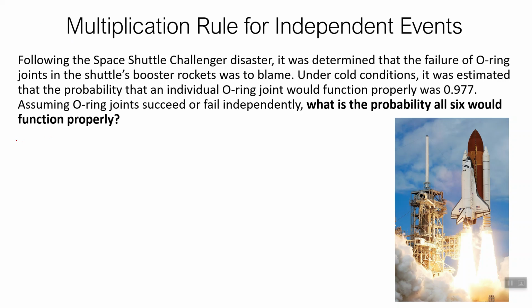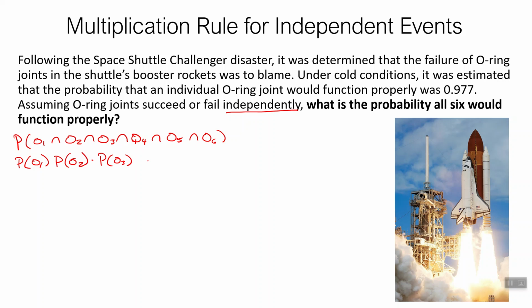properly? So in other words, we want the probability that the first O-ring works, and the second O-ring works, and the third O-ring works, and the fourth, and the fifth, and the sixth. All right, now since these are independent events, instead of doing conditional probabilities, we can just break this up into the probability that one works properly, I guess is what we're doing here, times the probability of 2, and then the probability of the third one, and the fourth one, and the fifth one, and the sixth one.